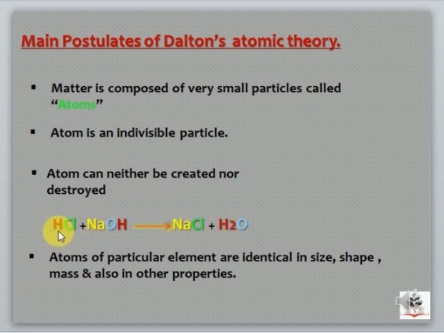You can see in H2O, both the hydrogens are from NaOH and HCl, while oxygen is from NaOH. In NaCl, Na is from NaOH and chlorine is from HCl. So you can see just atoms have been rearranged during this chemical reaction. None of the atoms of both the compounds are destroyed or created.